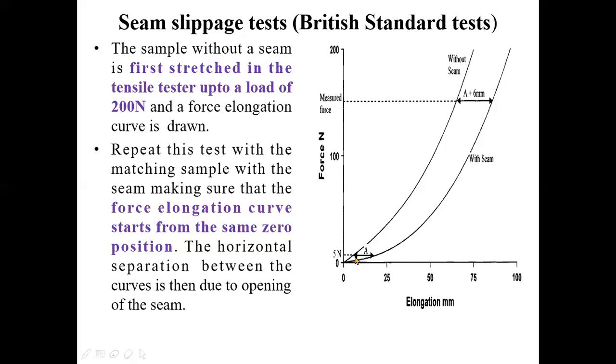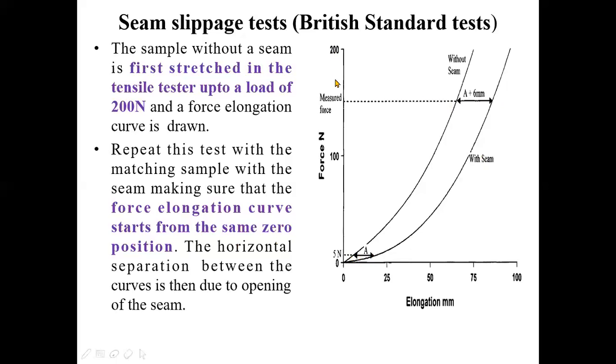Okay, suppose this distance is a millimeter. This distance is a millimeter. Now with this a, you add another specific displacement, say 6 millimeter. So we have to find a plus 6 millimeter distance, and what is the corresponding load?